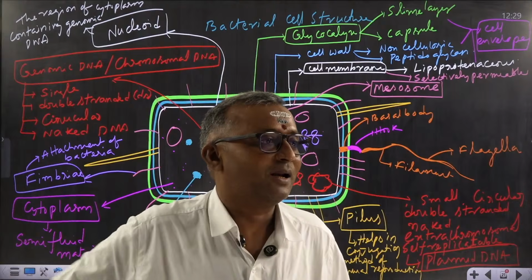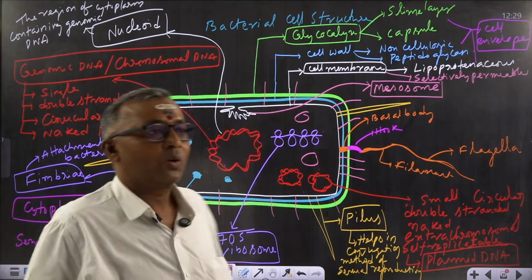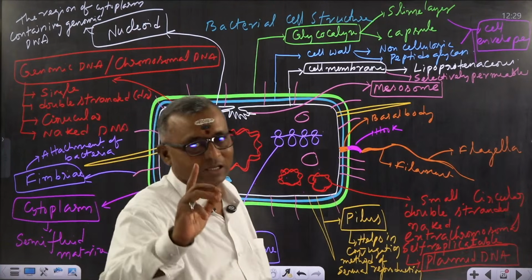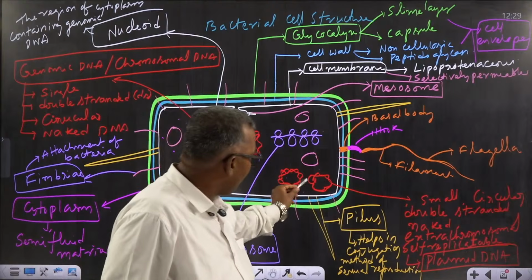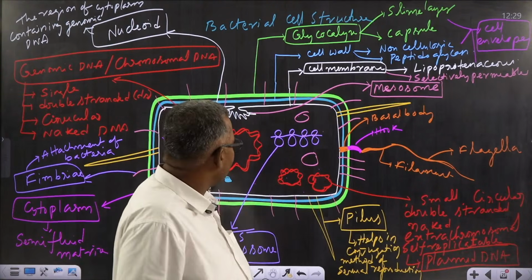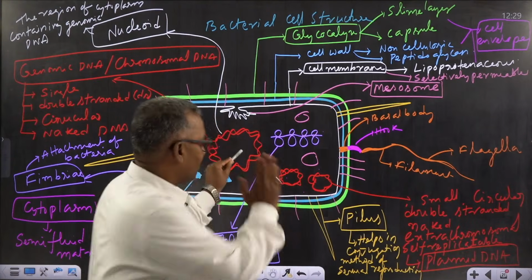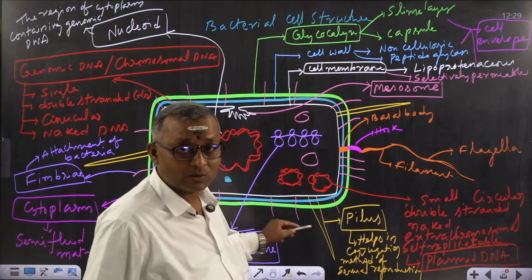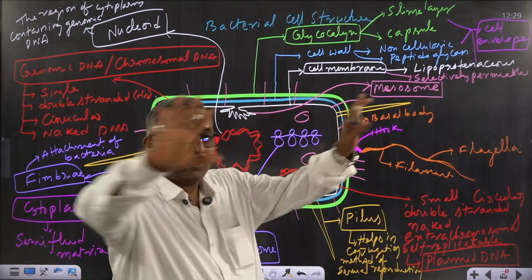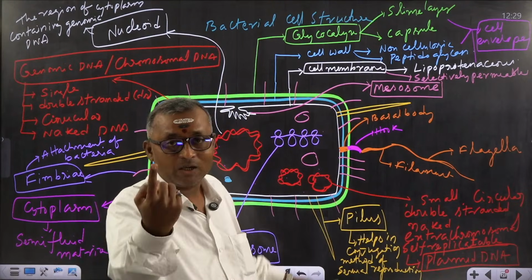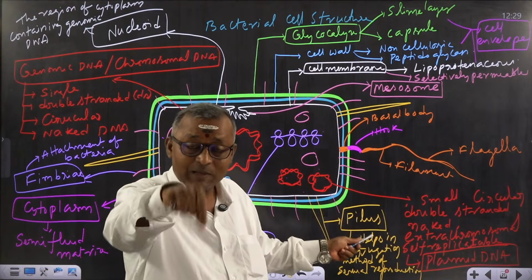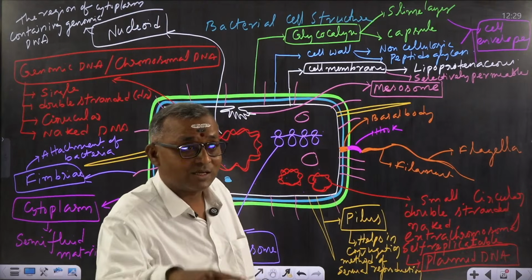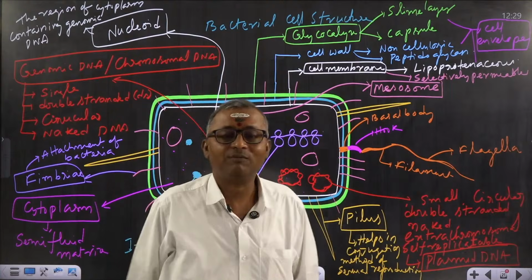Sir, can you explain again about plasmid DNA? Yes, Kurra Anuradha. Listen to me. Plasmid DNA is present in many bacteria, not in all. They are small DNA. They are not part of the genomic DNA; they are present outside it. They can replicate on their own. They also have some genes to regulate some activities of the cell. I told you one example, that plasmids may contain resistance genes for certain antibiotics. That is the importance of plasmids.